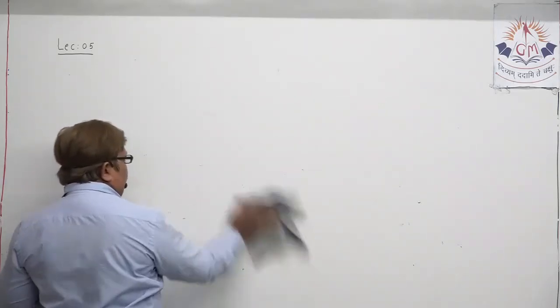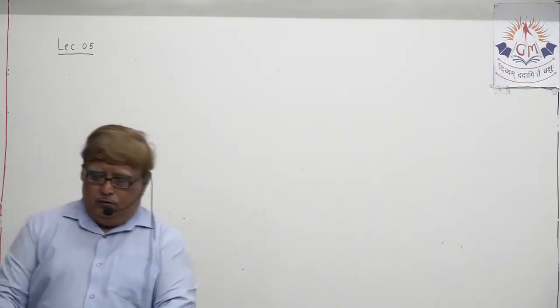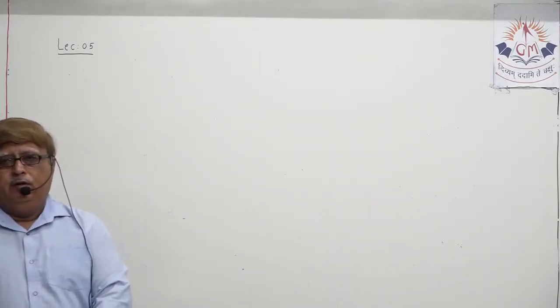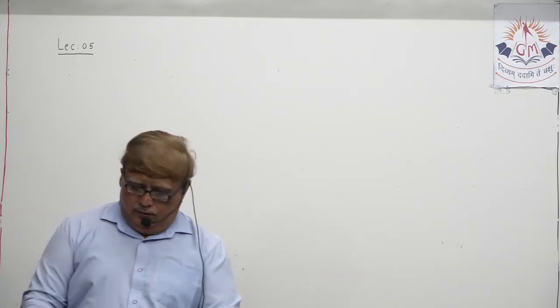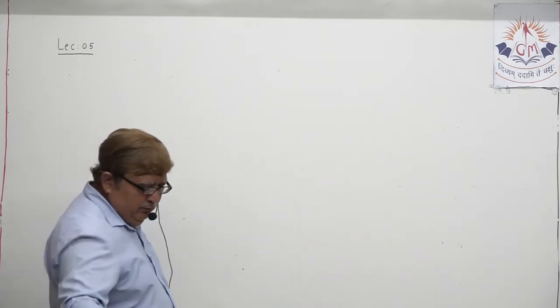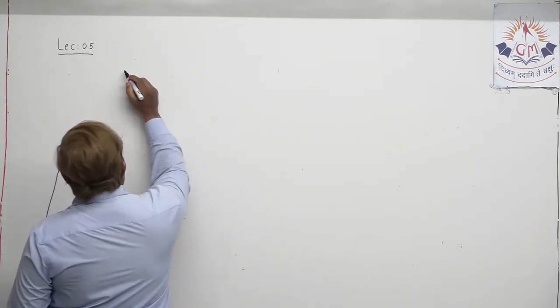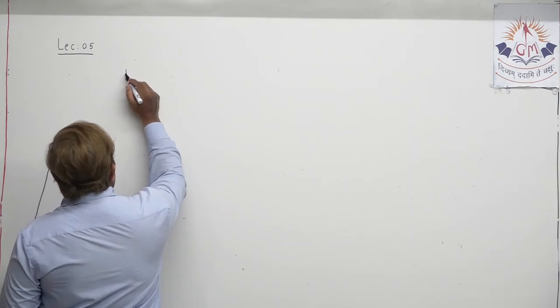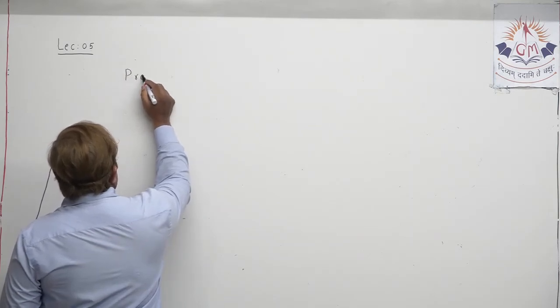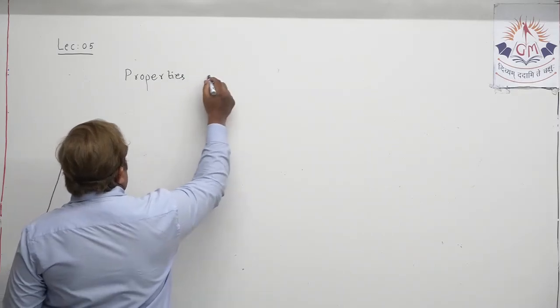So when we are discussing the formation of an ionic compound, you definitely need to discuss, obviously, the properties of ionic compounds. I don't think it is such a new topic for you.